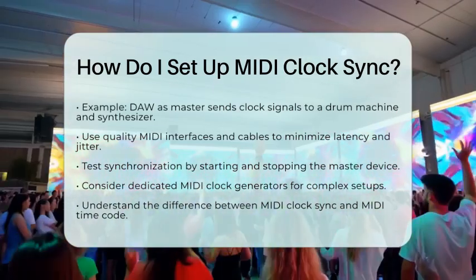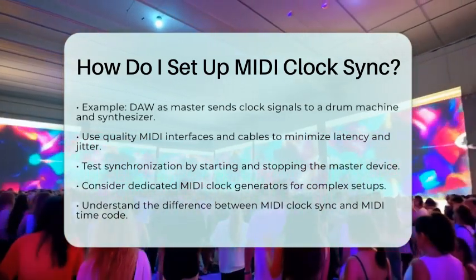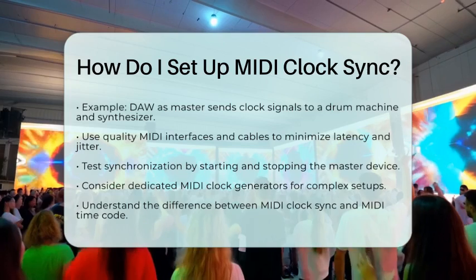By following these steps, you can achieve tight synchronization across all your electronic music gear, leading to cohesive performances and productions.